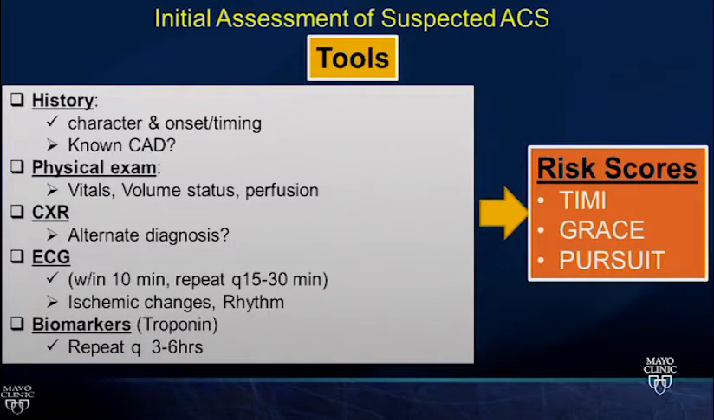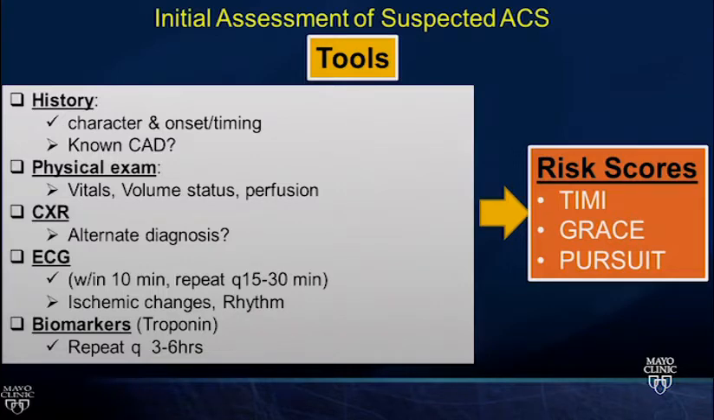This is stuff you all do and know every day. So we're going to look, these are tools we have at our disposal listed there. The history, the physical exam, the chest x-ray, the ECG. We're going to look for both confirmatory and alternative explanations. We're going to use biomarkers, predominantly troponin. We're going to repeat them every 3 to 6 hours. We're going to look at the trend or rise in the troponin. Is this a stable troponin elevation in the setting of a demand?